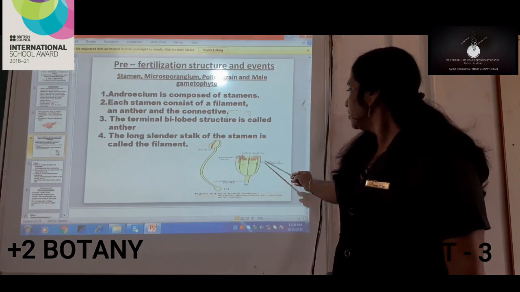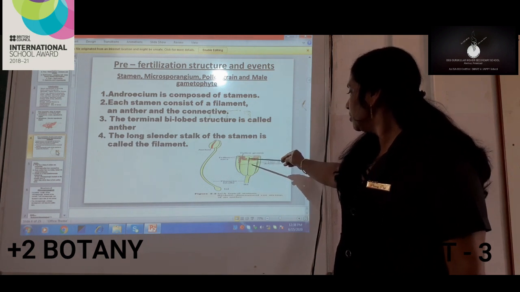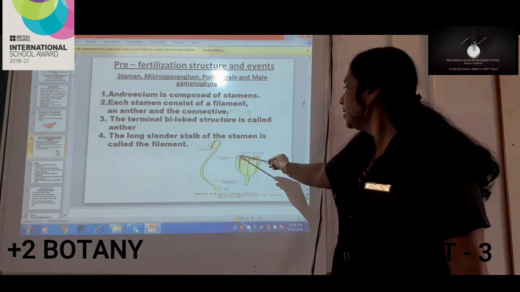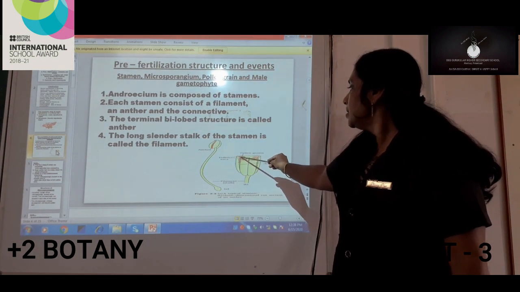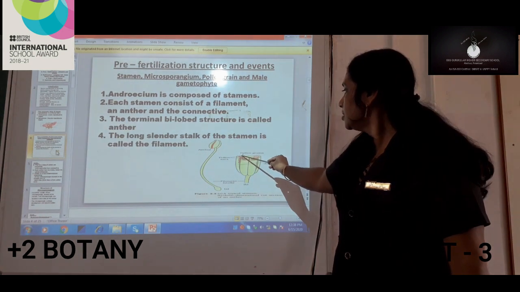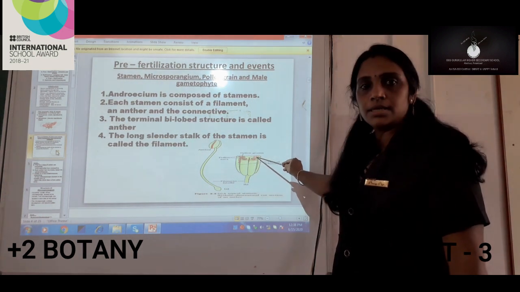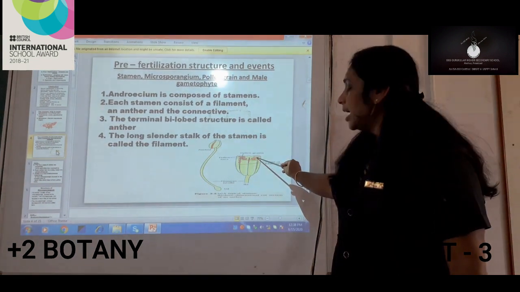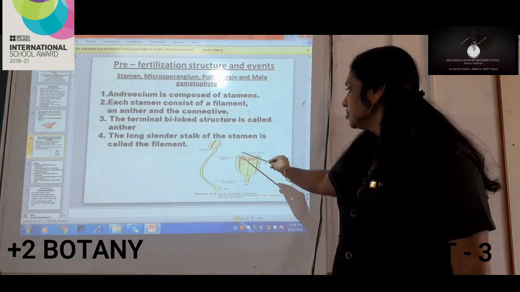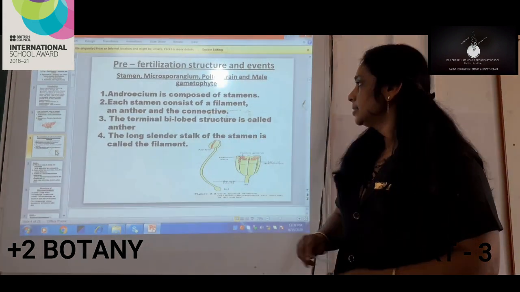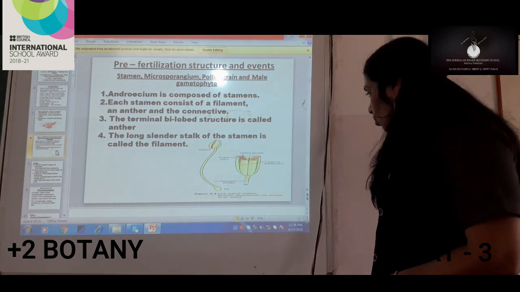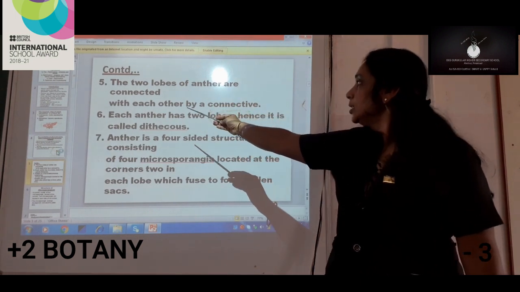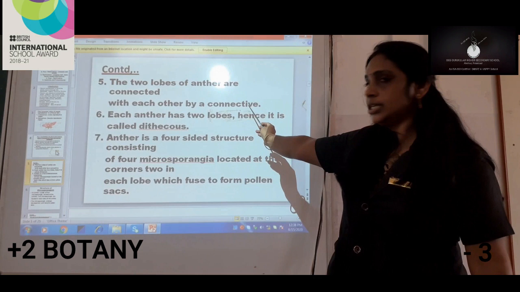Now in the second part, it is a three-dimensional view of a section of an anther, where you can see the pollen sacs, and inside the pollen sacs pollen grains are present, and this is the structure of anther. This consists of 4 lobes, and each lobe has a pollen sac, and the pollen sac consists of pollen grains. Understood? Now we can go to the next part, that is, the 2 lobes of anther are connected with each other by a connective. Already I told you what is connective.